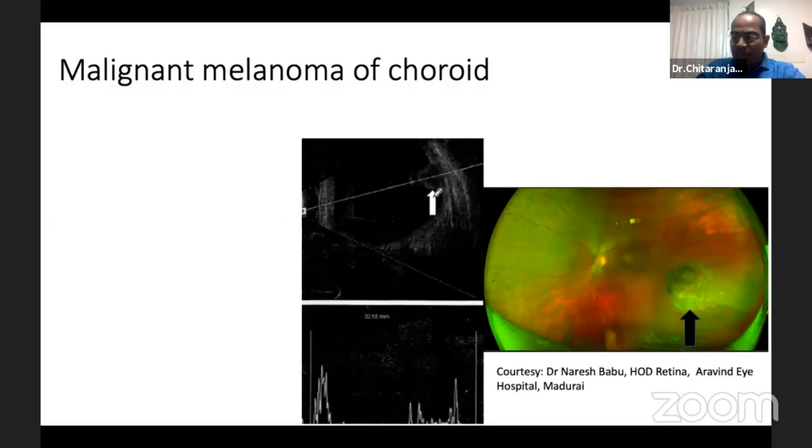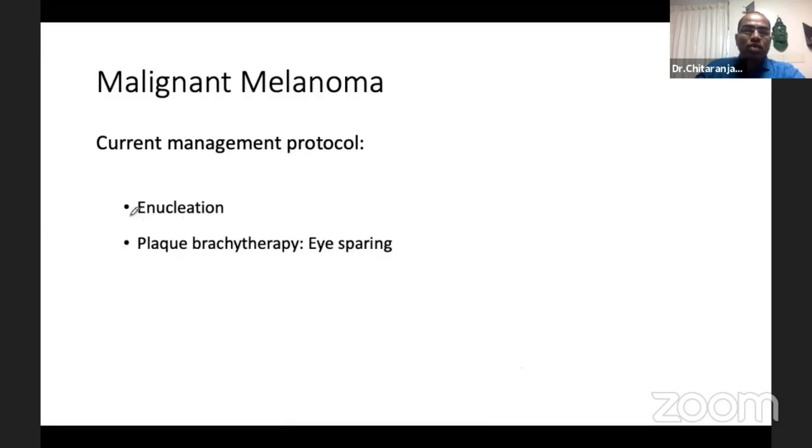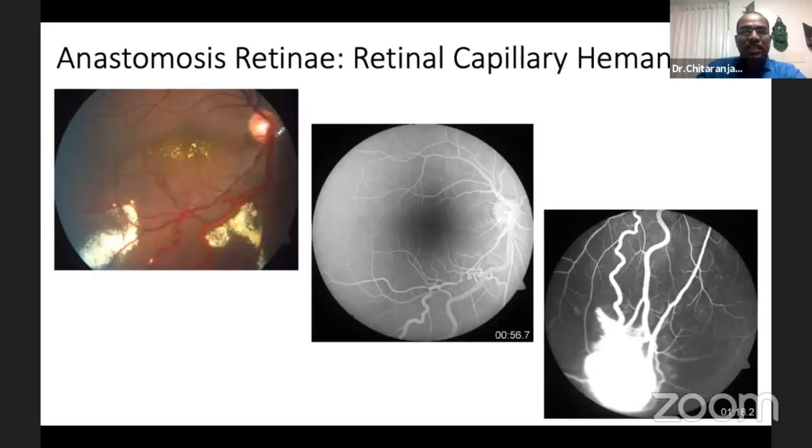Coming to malignant melanoma of choroid, we can see over here there is very limited role of laser per se for choroid, because we have other different modalities like plaque brachytherapy, which is eye sparing, or sometimes enucleation will be needed. Coming to angiomatosis retinae, that is the last subtopic.